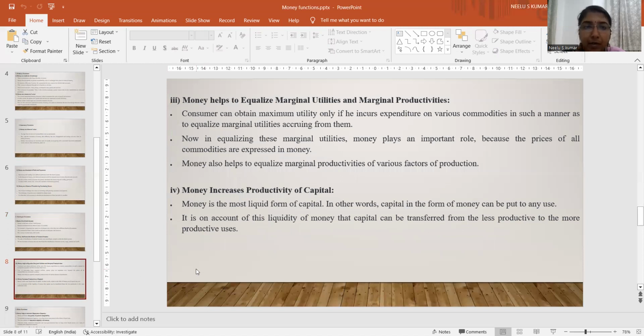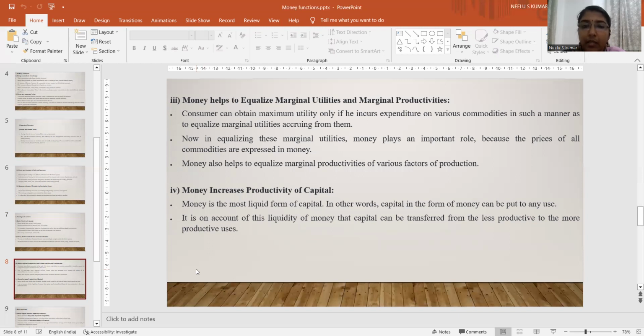Then the third contingent function, money helps to equalize marginal utility and marginal productivity. A consumer can obtain maximum utility only if he incurs expenditure on various commodities in such a manner as to equalize the marginal utilities acquired from them. Now, in equalizing these marginal utilities, money plays an important role because the prices of all commodities are expressed in money. Money also helps to equalize marginal productivities of various factors of production.